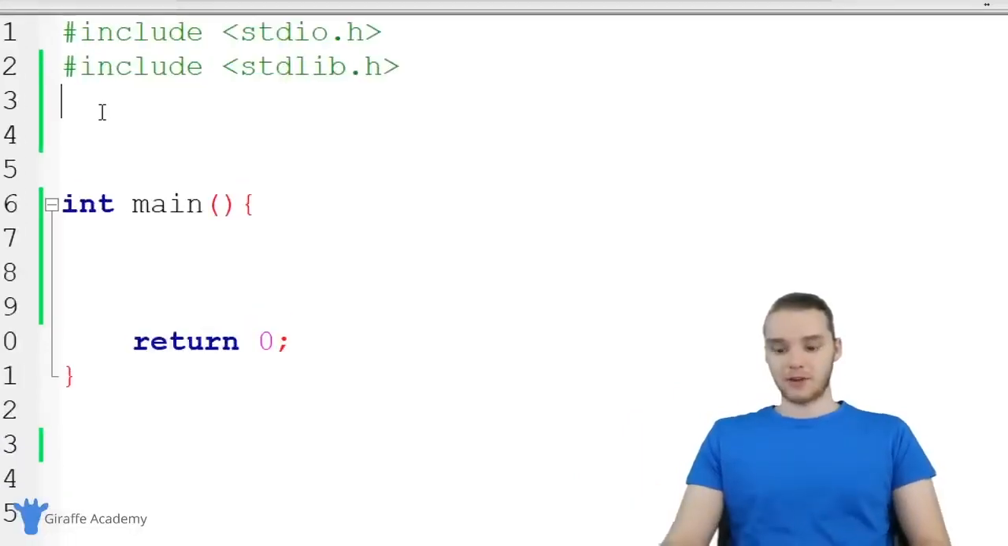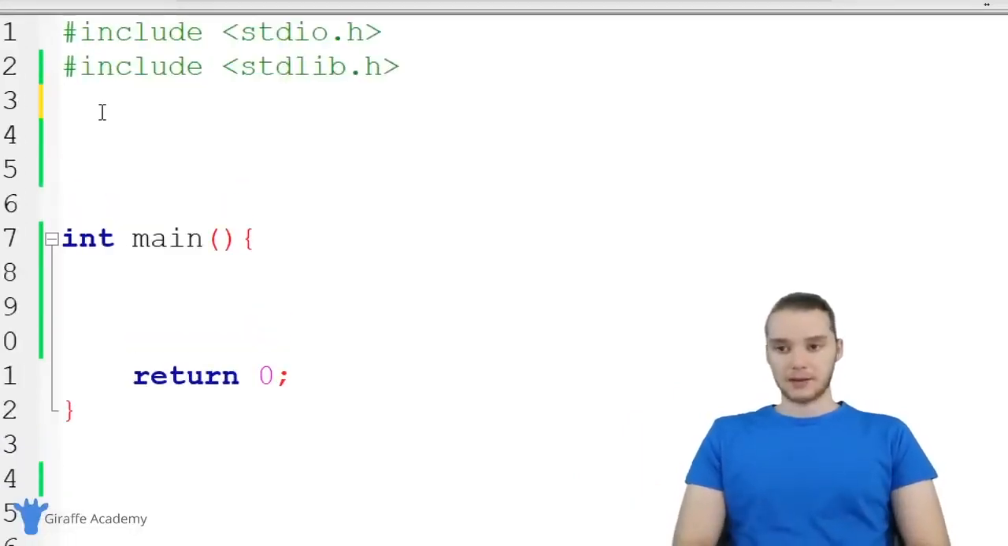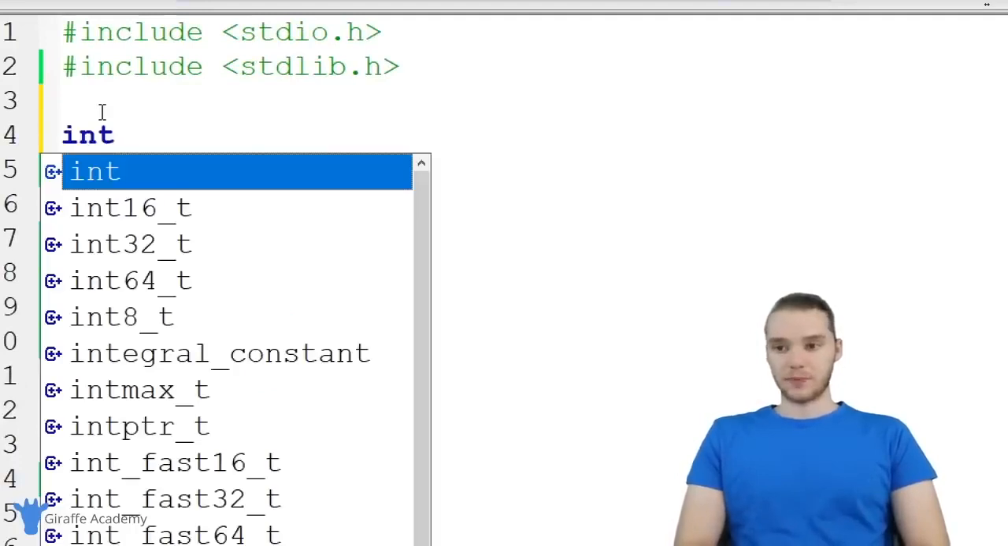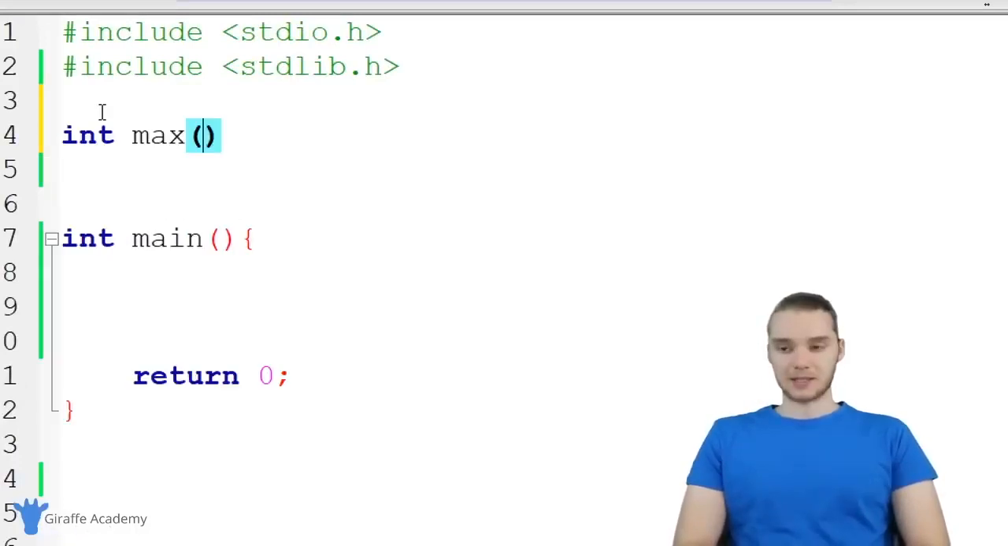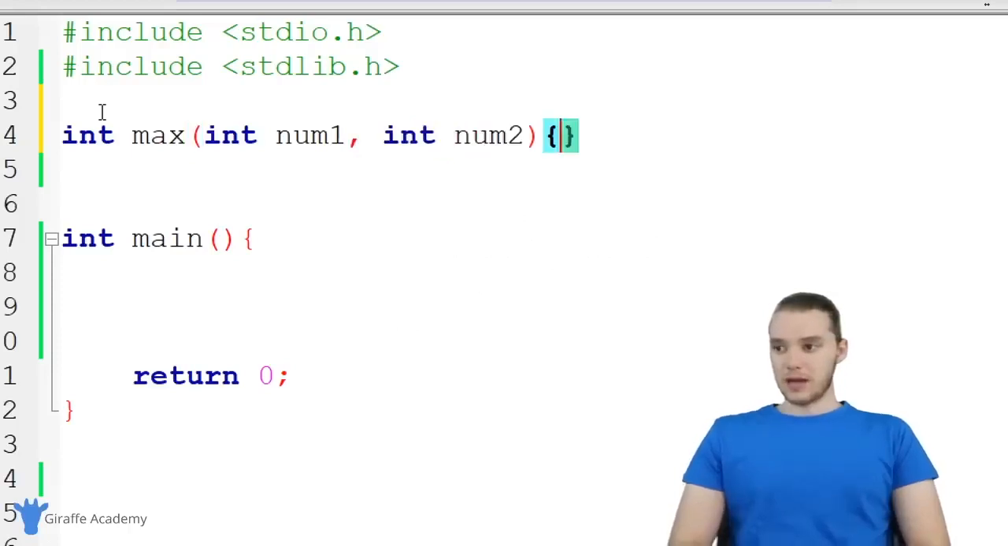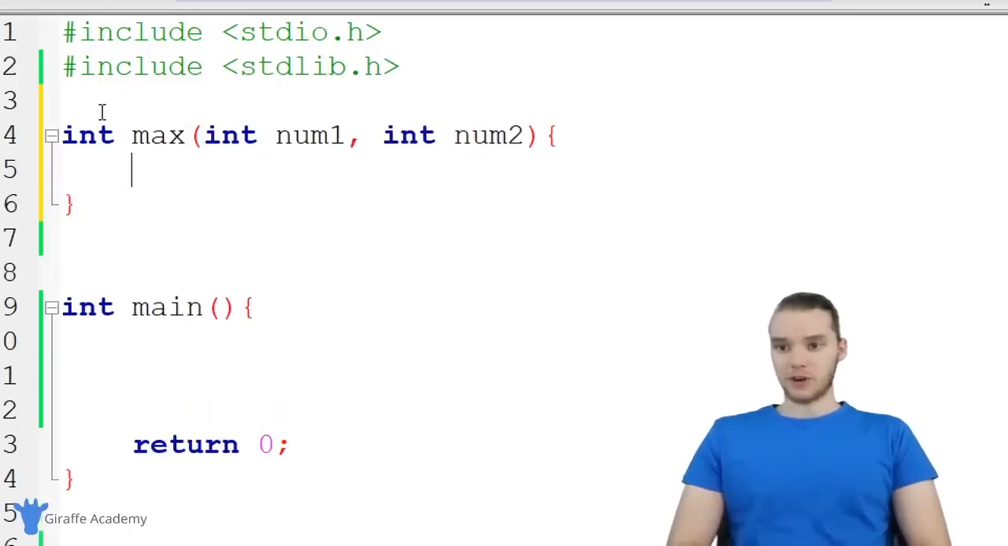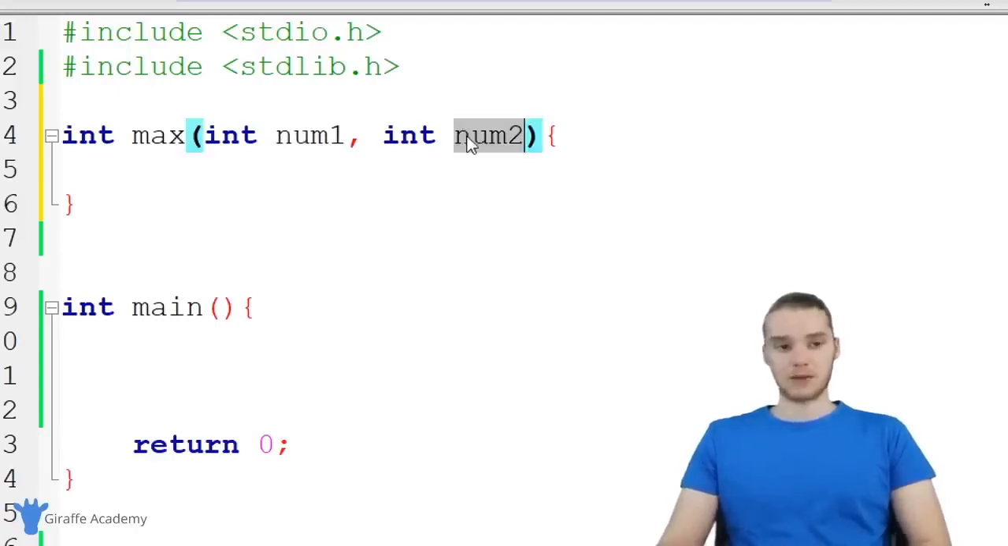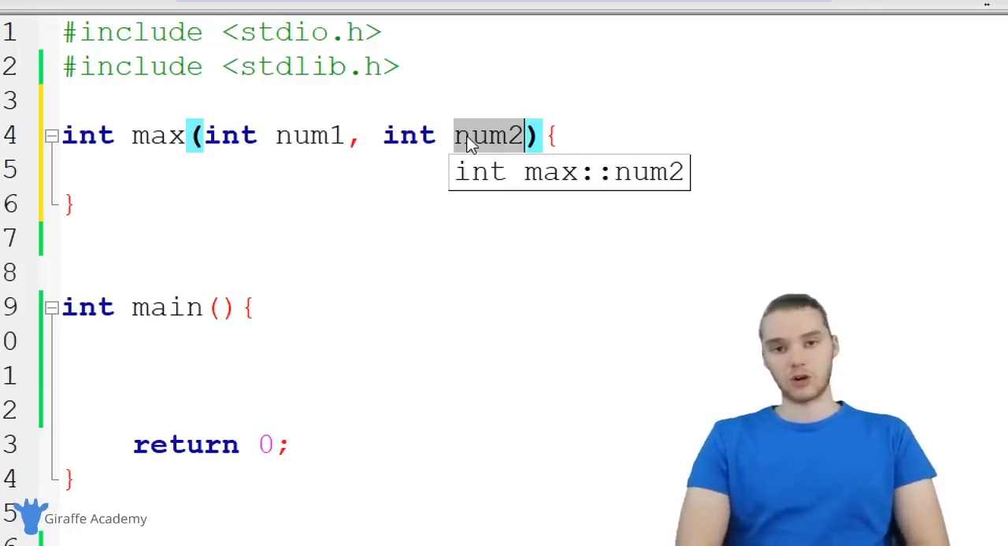I'm going to make this function up here, and it's going to return an integer, and I'm just going to call it max, and it's going to take as parameters two integers: an integer num1, and another integer num2. And now we'll just make the actual function body. Inside this function, our job is to figure out whether num1 is the biggest or num2 is the biggest, and we're going to return the biggest to the caller.